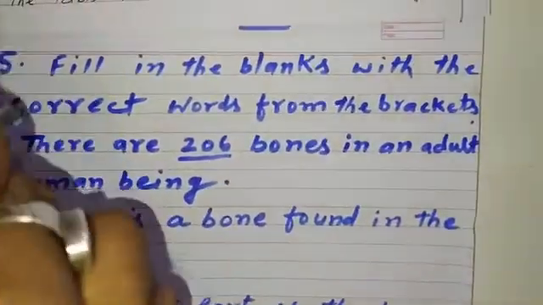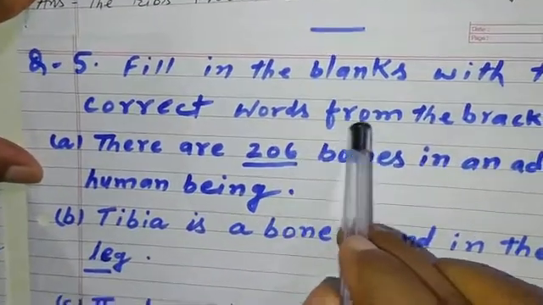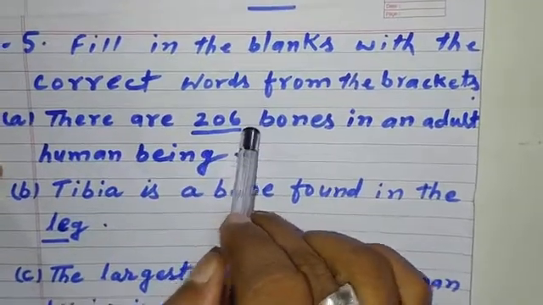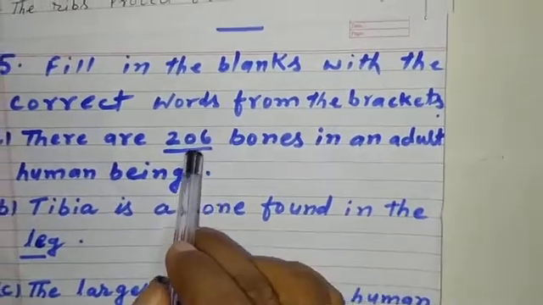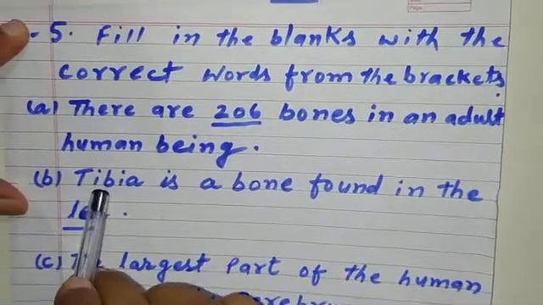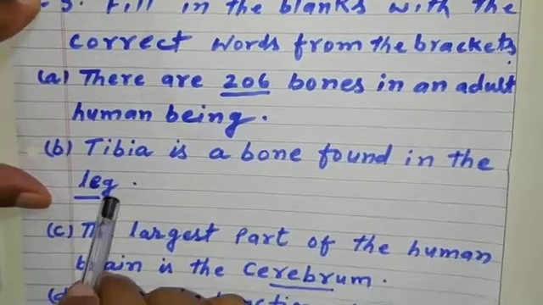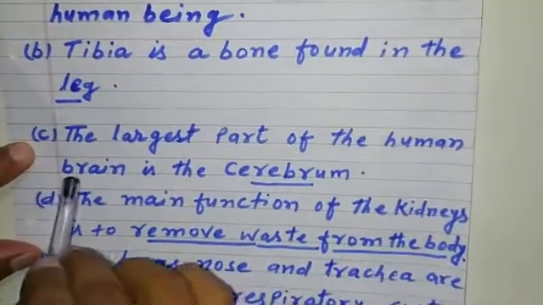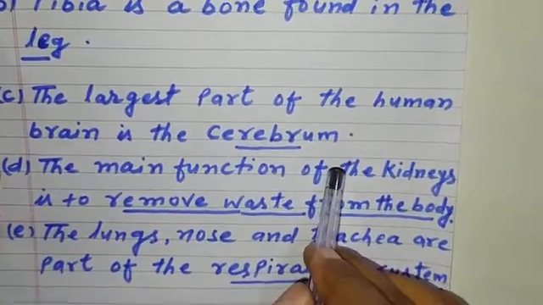Now question number 5. Fill in the blanks with the correct words from the brackets. A. There are blank bones in an adult human being. Answer: 206. B. Tibia is a bone found in the blank legs. Answer is leg. C. The largest part of the human brain is the blank. Cerebrum. Answer.